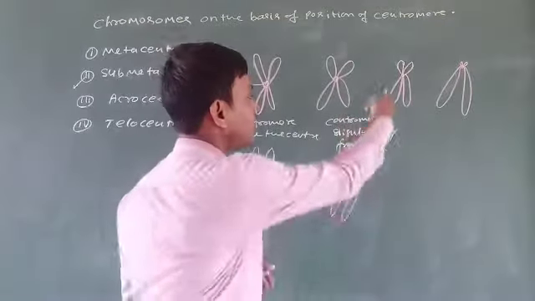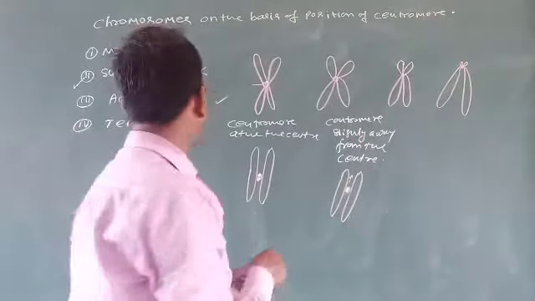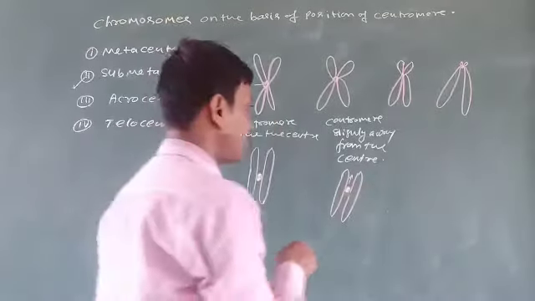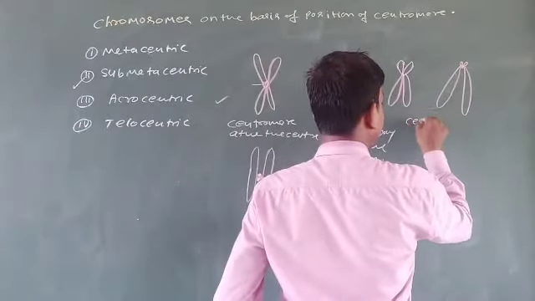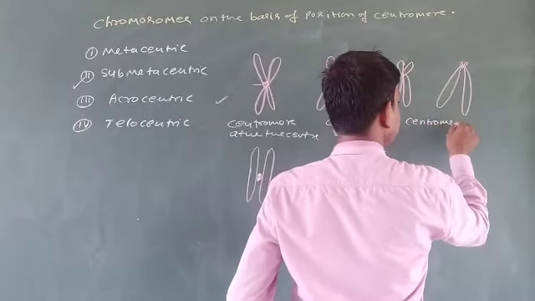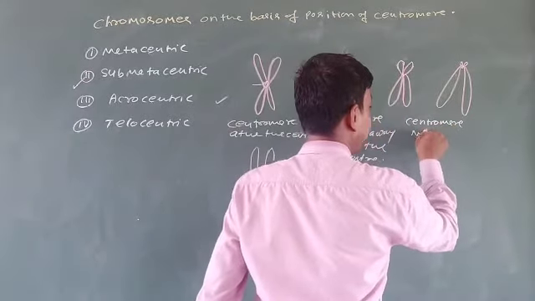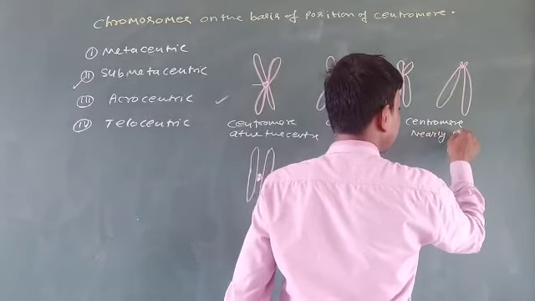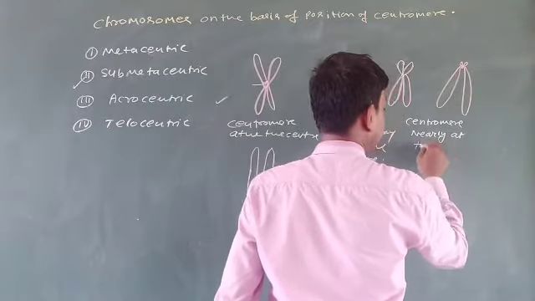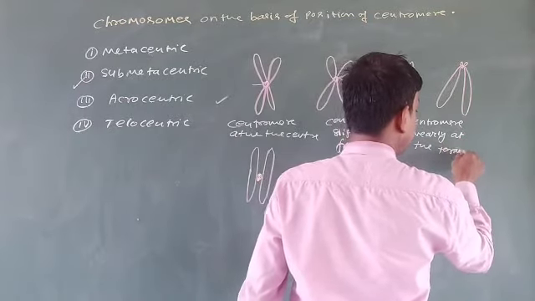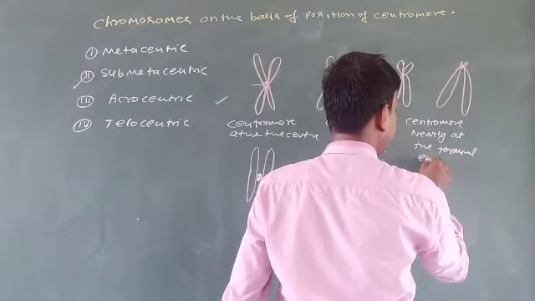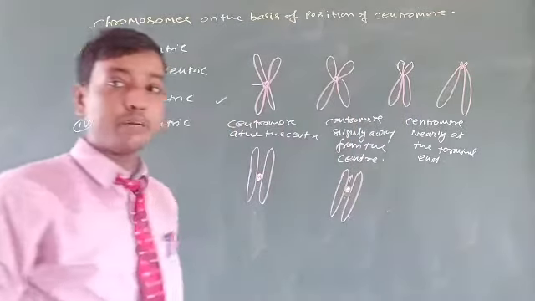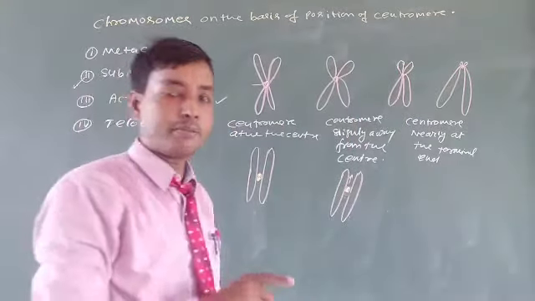Now back to the third one, that is the heterocentric. Centromere nearly at the terminal end. पूरी तरह से टर्मिनल एंड पे नहीं, लेकिन नियरली कहाँ पहुंच गए हैं? टर्मिनल एंड पे.